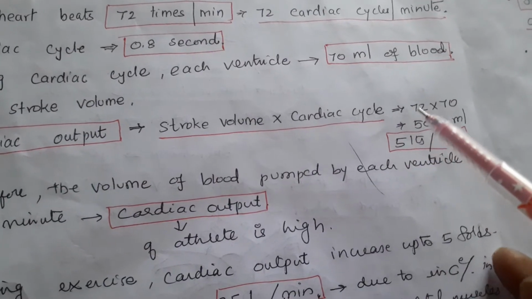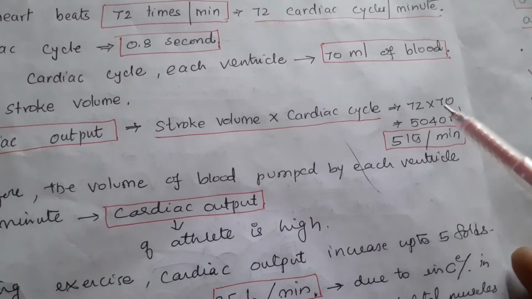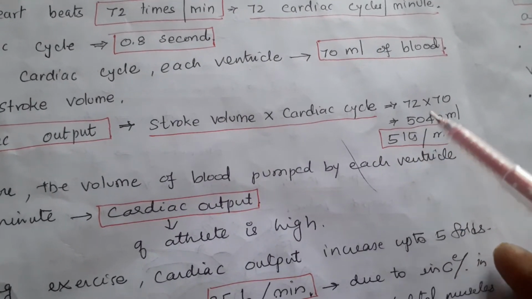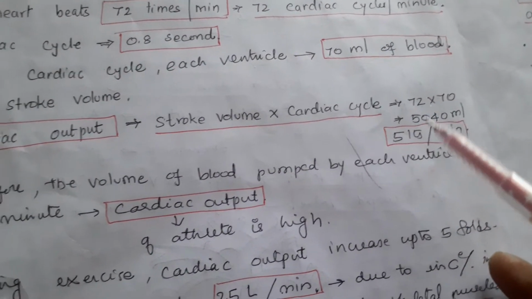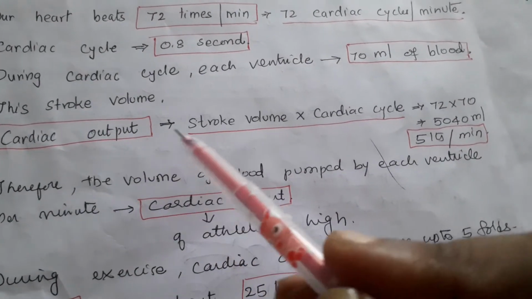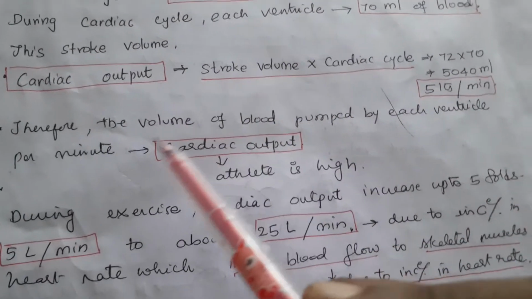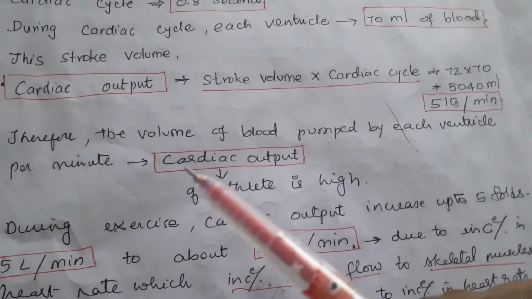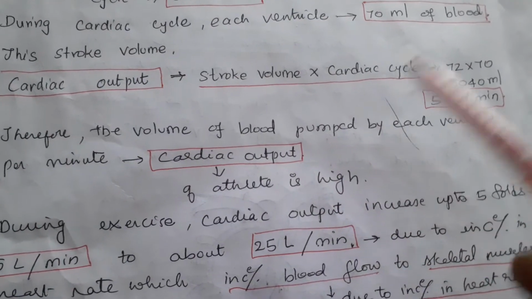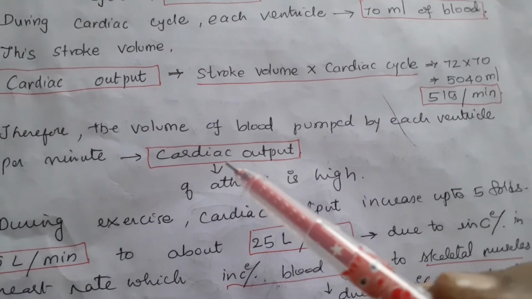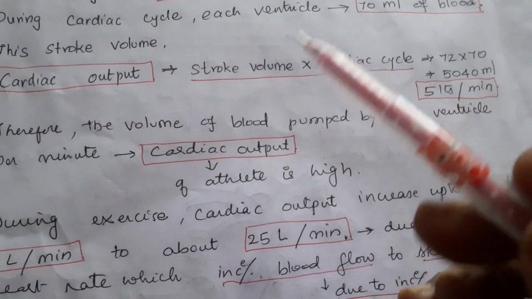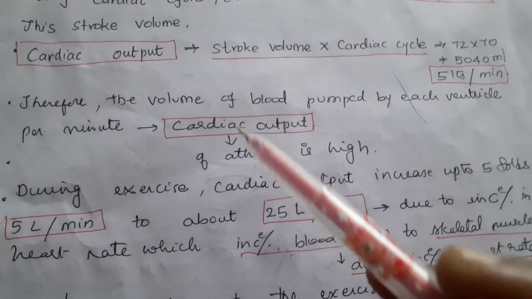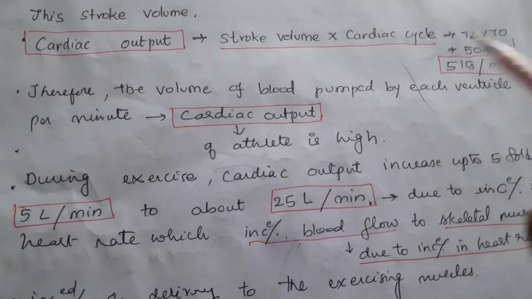That means 72 times 70. 70 is the stroke volume and 72 is the beats per minute. That is 5040 ml, almost 5 liters per minute. So the cardiac output is 5 liters of blood per minute. Therefore, the volume of blood pumped by each ventricle per minute is nothing but cardiac output. It is stroke volume, times how many times? 72 times per minute.